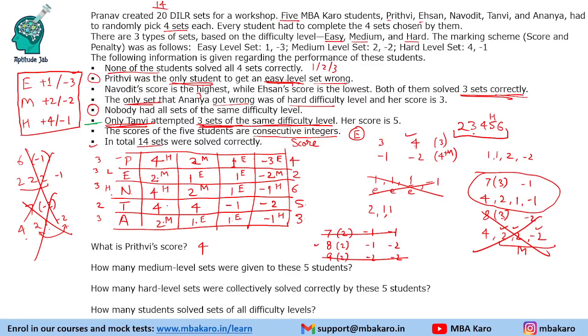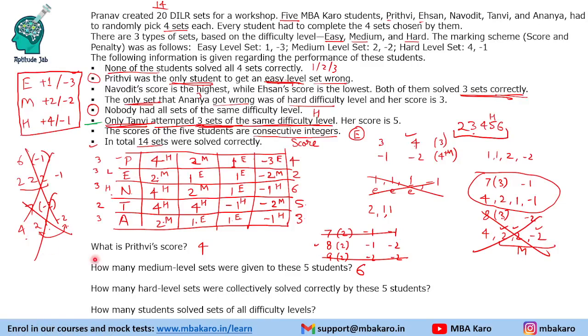5 fits. Now this is a hard level set, hard level set, hard level set, and this is a moderate level set. Now does it fit? Yes, Tanvi attempted 3 sets of the same difficulty level, that is the hard difficulty level. So this completes our table, right? Now we have got all the data and we can answer all these questions. How many medium level sets were given to these 5 students? Medium level sets, let us count: 1, 2, 3, 4, 5 and 6. So there are a total of 6 medium level sets given to these students.